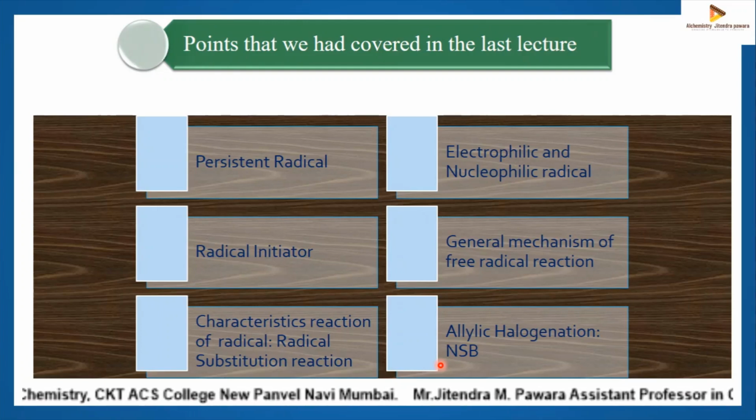Then in the last lecture we had learned allylic halogenation using NBS. So an alkene can be halogenated in the allylic position by a number of reagents such as NBS, NCS, or tertiary butyl hypochlorite. But NBS, N-bromosuccinimide, is most common, and when NBS is used in a reaction, that reaction is known as the Wohl-Ziegler reaction.